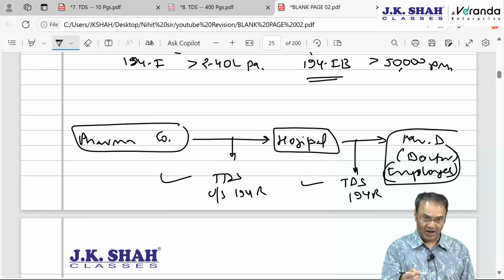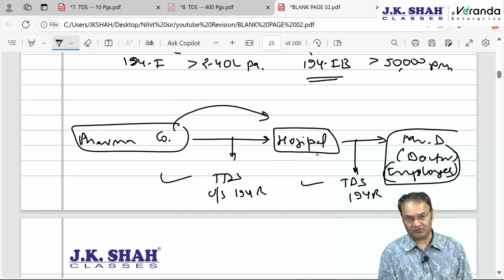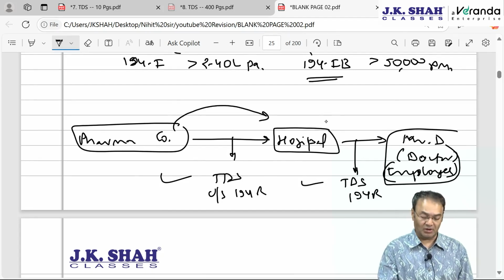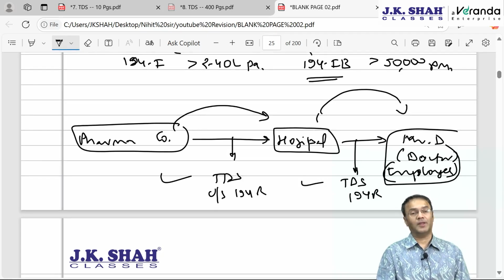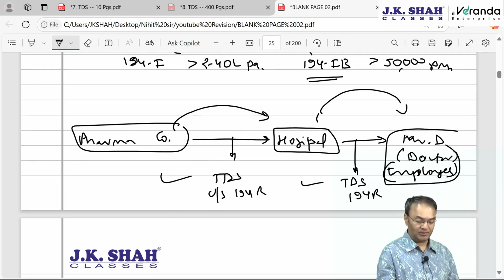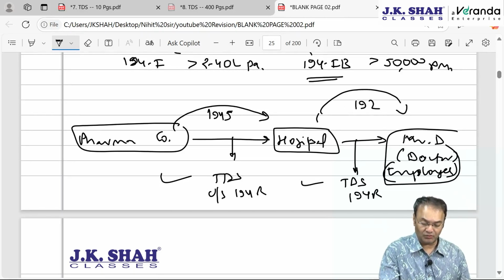However, in the prior point we said the pharma company gave it to the hospital. The hospital is an artificial person, or let's say it's a company. The company finally handed it over to its employees. Then in such a situation, what will happen? The company gave it to an employee, then double TDS. The pharma company will have to deduct under 194J and the company as an employer will have to deduct under section 192.